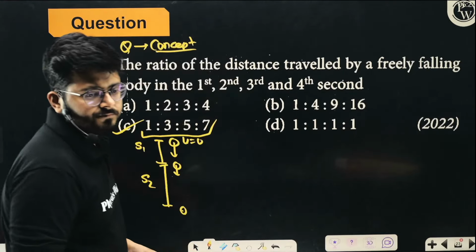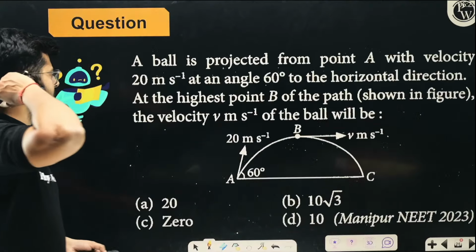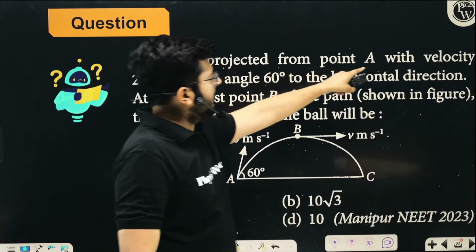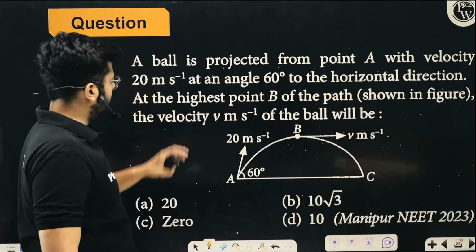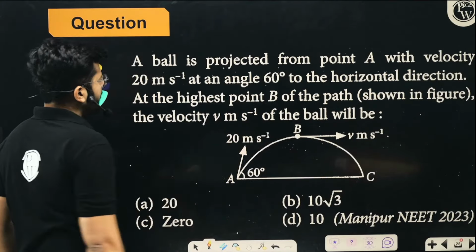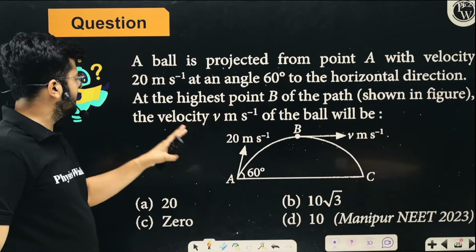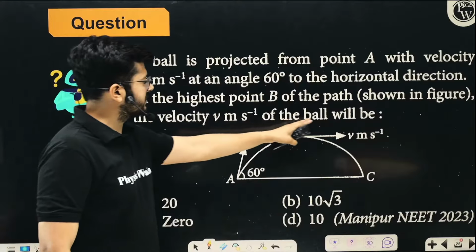Yes. All right. So let's move on and talk about the next one. Look at this question. A ball is projected from a point A with the velocity 20 meter per second, at an angle 60 degree to the horizontal. At the highest point B of the path, the velocity V in meter per second of the ball will be.